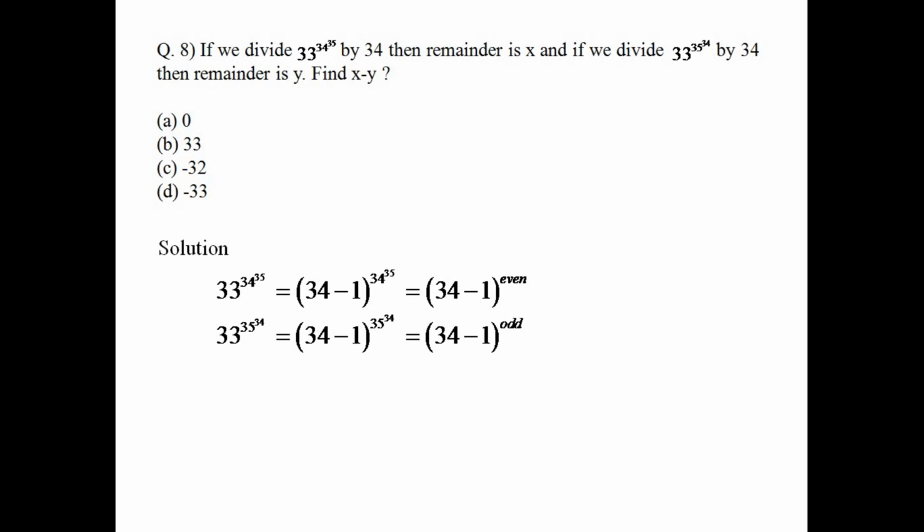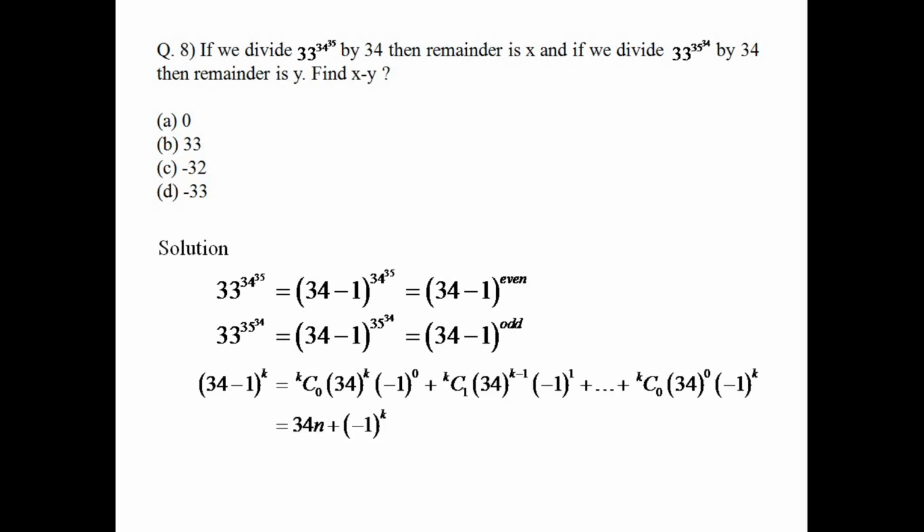Okay, so I just now write a general binomial expansion where k is an integer. So you can just see this binomial expansion. Just look at these terms. There are total k plus 1 terms. The first k terms correspond to some number which has a factor of 34. Why?